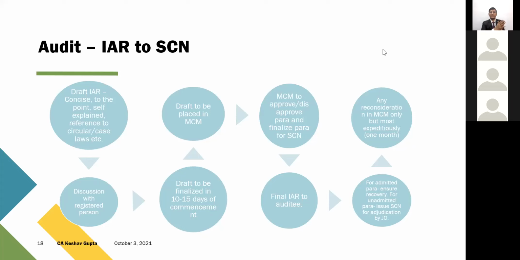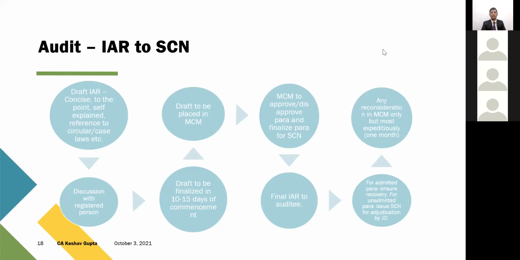So if the assessee wishes to get it reconsidered in MCM, it is a little tough, because post MCM is done, the para is approved. The lower officers, the executive officers, are not at all ready to take the file again for reconsideration into MCM. So just make sure that whatever your reply is, it is considered before the MCM is done. And these MCMs are monthly meetings, and they're very quick.